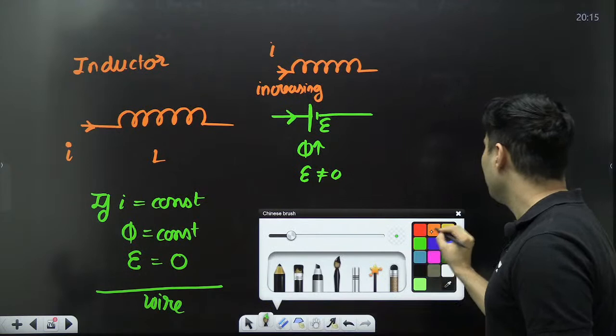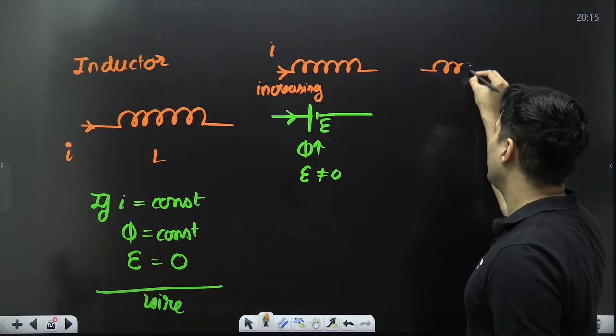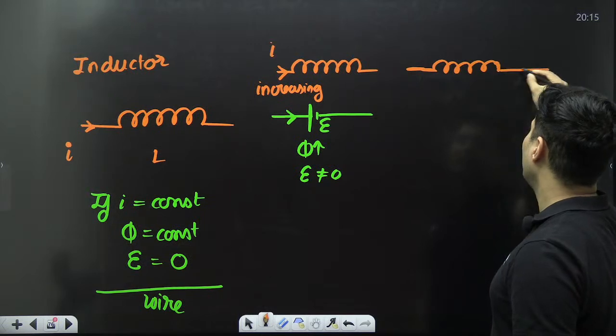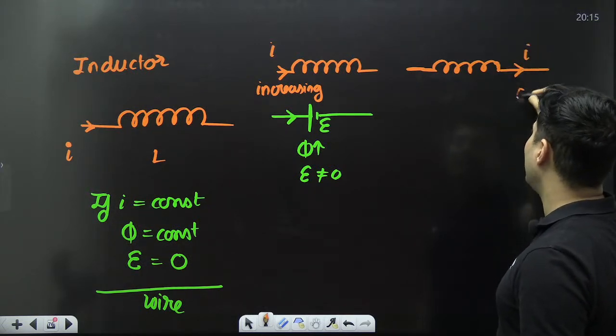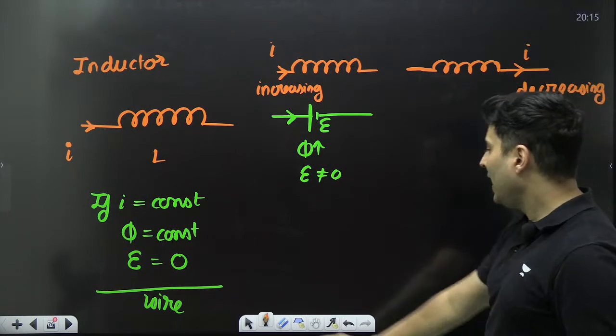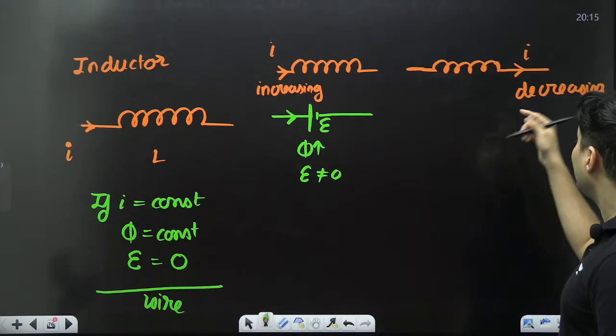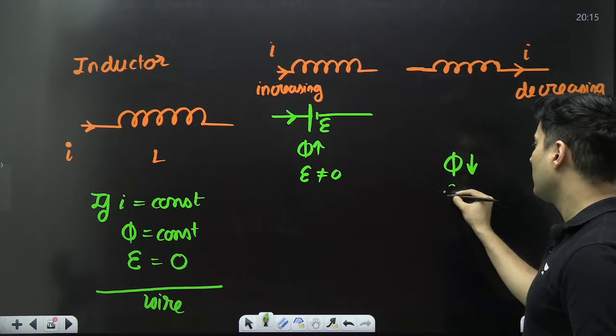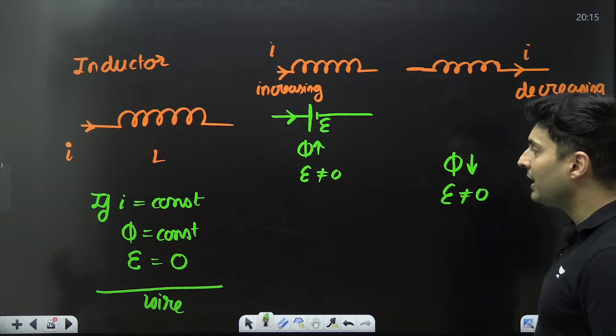Similarly, just imagine through the inductor there is a current flowing, but this current is decreasing in nature. Again, because of the decreasing nature of the current, obviously the flux will decrease. Obviously EMF will be created.